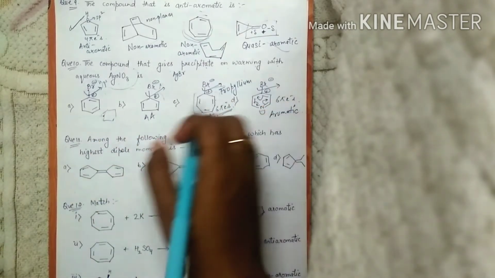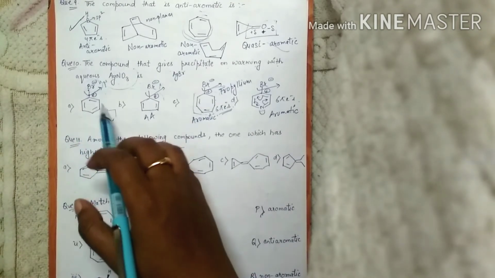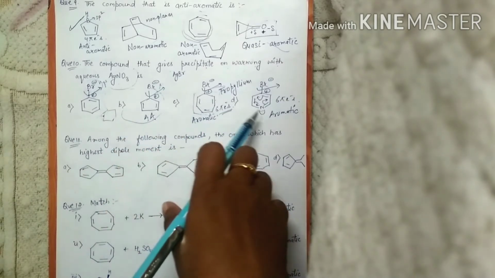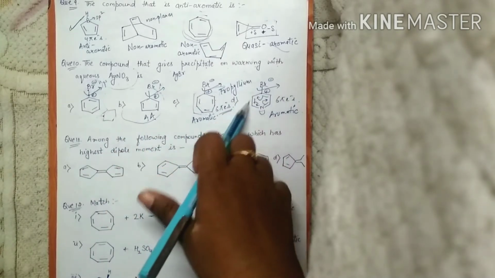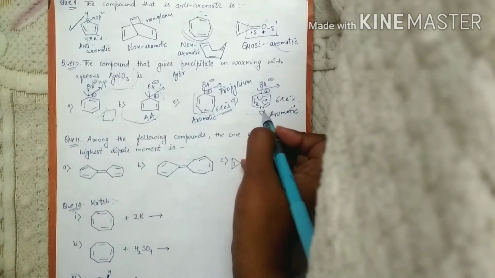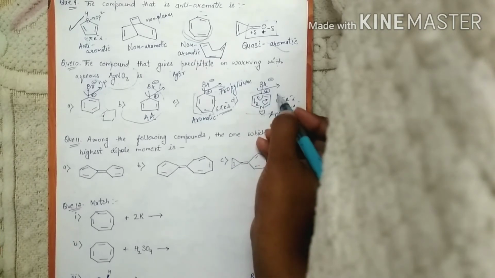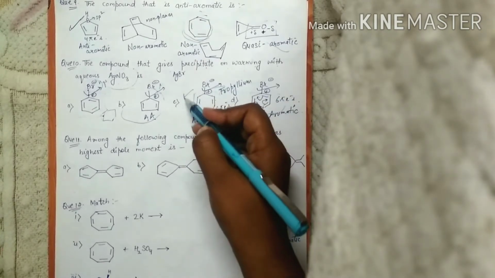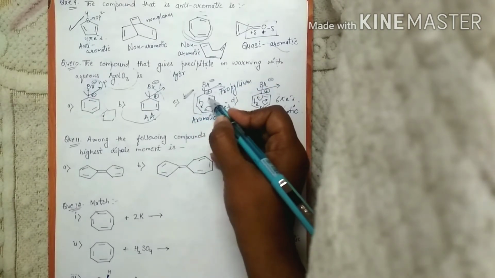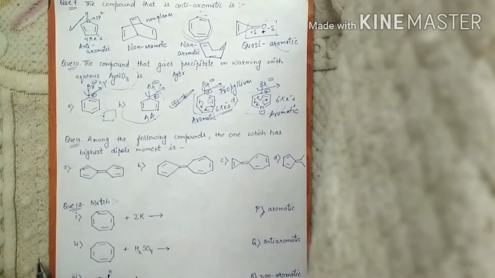So amongst these, if we look for the stability of carbocation, this one is not much stable. This one is also not stable because it is anti-aromatic. This one is also kind of benzene carbocation, but the difference is that here nitrogen is present. So this one is also not much stable. This positive charge is not stable on this ring, but tropylium ion is very stable and resonance is possible here. Okay, so C is the correct option.